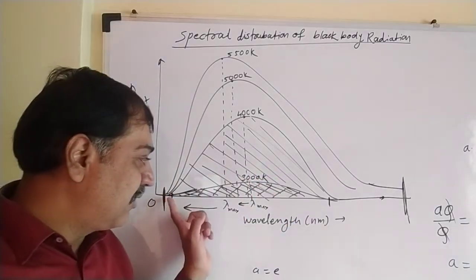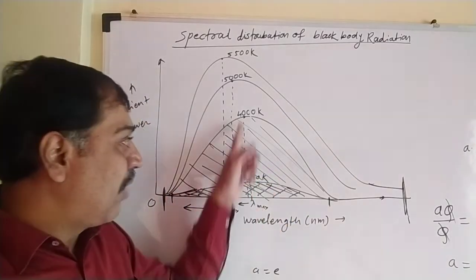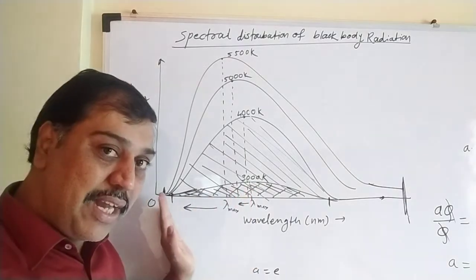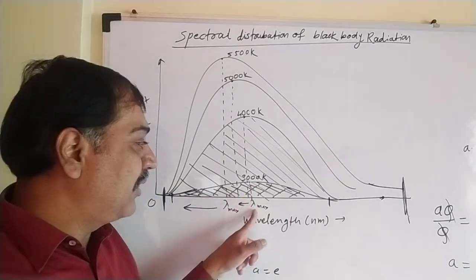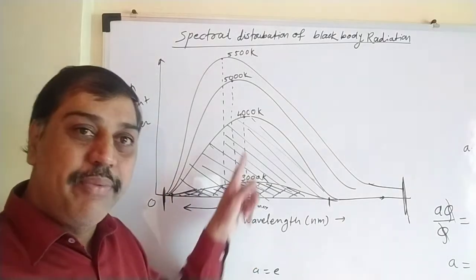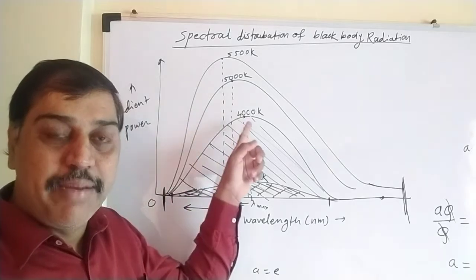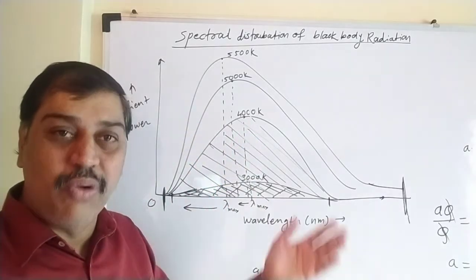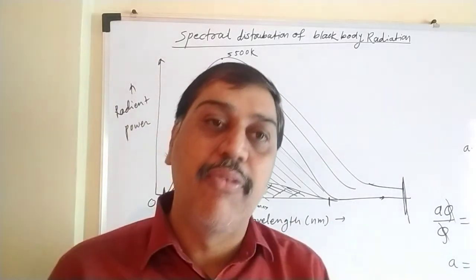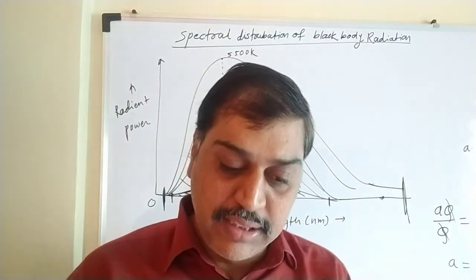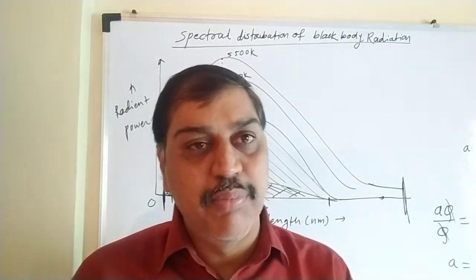As the temperature increases, what will occur? Lambda max shifts to this side, that is the first thing. Second, lambda max is nothing but the wavelength at which the most power is radiated by the body. That's the second thing, and so on. Those 4 points we have seen, those 4 to 5 points you have to mention here. So this type of question will mostly be asked in the board examination.